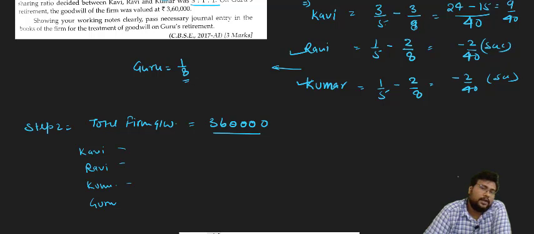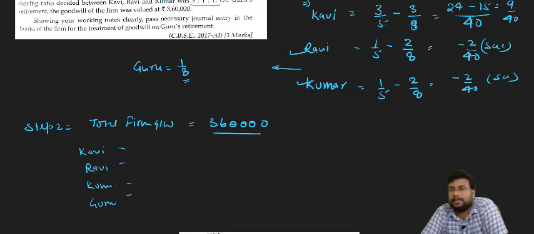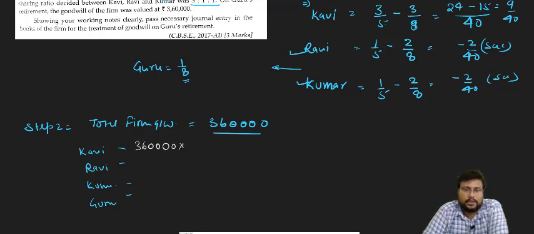Sir, why didn't we find out the gaining ratio and sacrificing ratio here? Because here one partner is gaining and the other partners are sacrificing. Only when all partners are on the same side, all gaining or all sacrificing, can the ratio be framed. So here the ratio cannot be framed. We will find out the individual shares of everyone. So 3,60,000 into Kavi's share of 9 by 40.